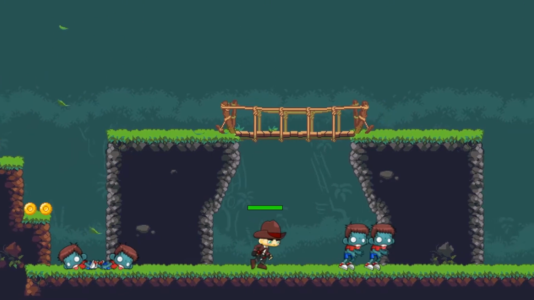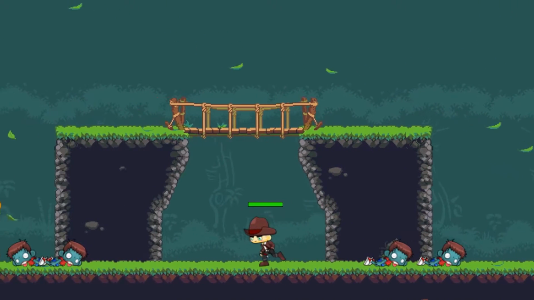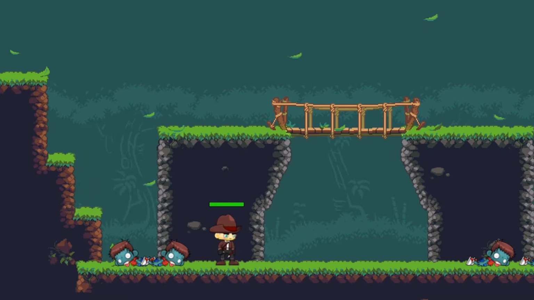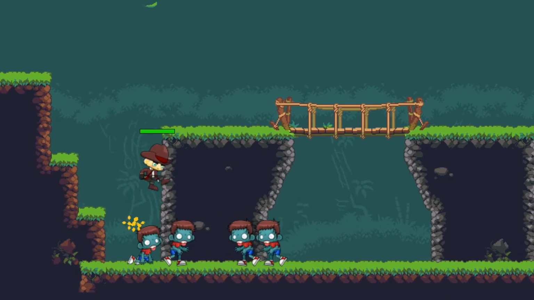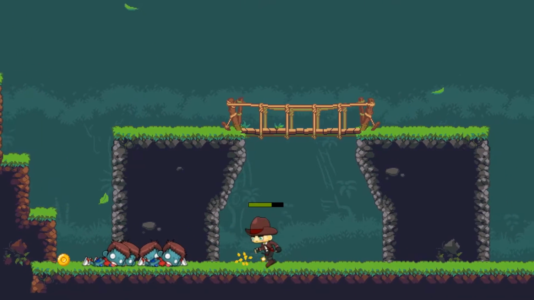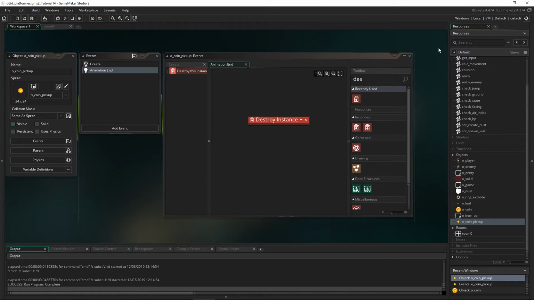So it works, but you can see there is a problem. All the coins get collected as soon as they touch the player. So what's happening is they are instantly spawning and then basically being collected by the player. So there's no time for them to bounce in the air. So let's correct that by allowing them to bounce on the ground first before we can collect them. And by adding a bounce to the instances, it'll actually make it look a lot better as well.